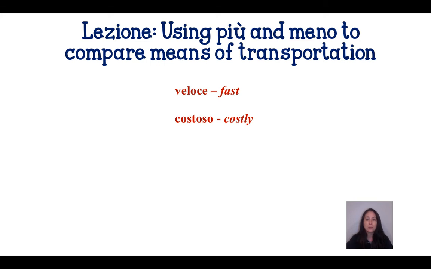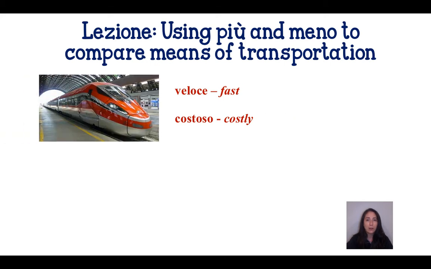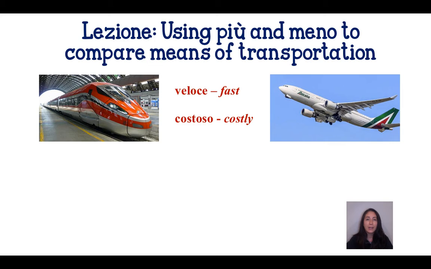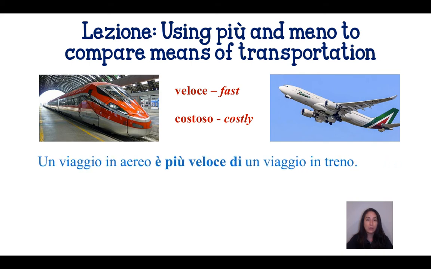So now let's see what these expressions look like when we use them in sentences. Let's compare il treno and l'aereo. So when we're talking about which one is faster, there are two different ways that we can express comparing and contrasting the train versus the plane. In our first example, un viaggio in aereo è più veloce di un viaggio in treno. This sentence is saying that a trip by plane is faster than a trip by train, which is true.